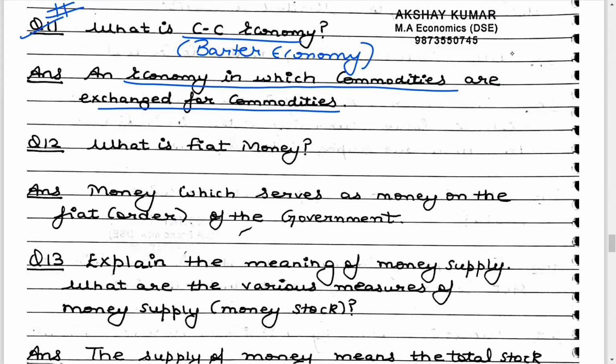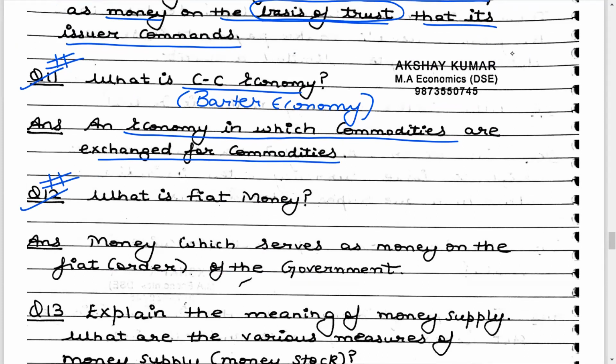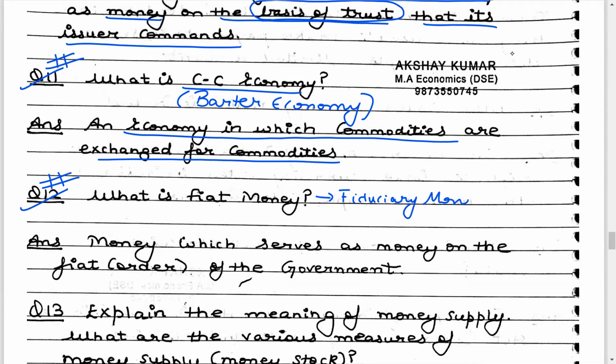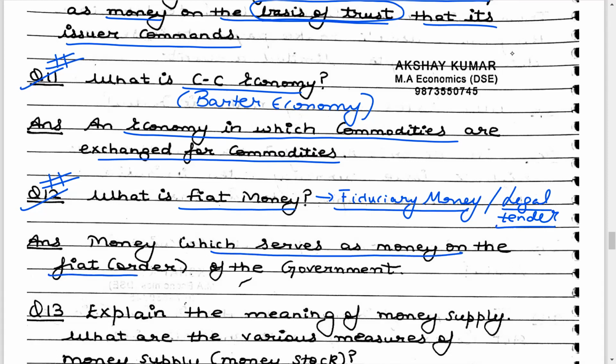Then the next thing, what is meant by fiat money? So again, fiat money is also called fiduciary money. Also called legal tender. All these terms are the same. Fiat money, fiduciary money, legal tender money. Money which serves as money on the fiat or the order of the government is called fiat money.